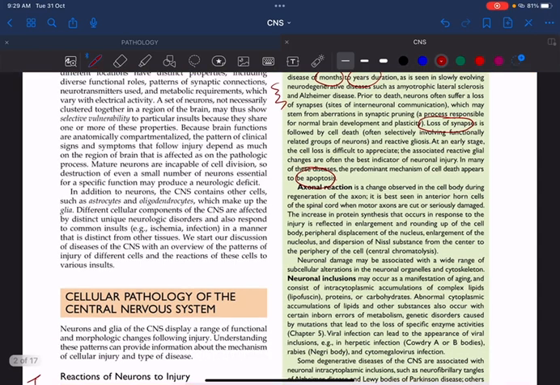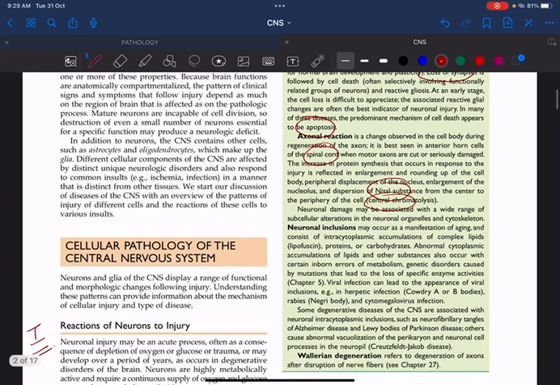Next is axonal reaction. The axon is mainly made up of what? We have something called Nissl substance. This Nissl substance will undergo degradation called chromatolysis. This axonal reaction occurs whenever there is an assault to the spinal cord.